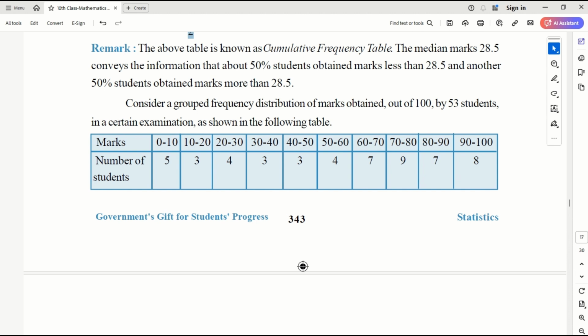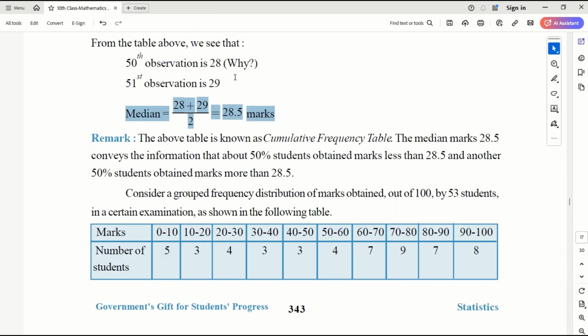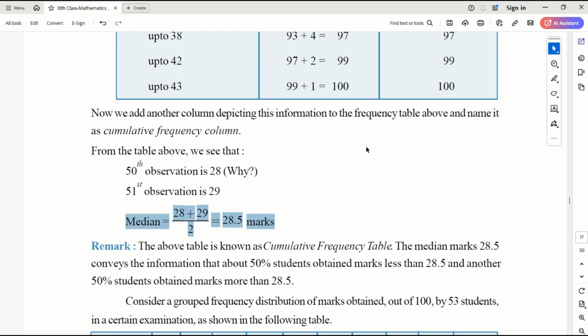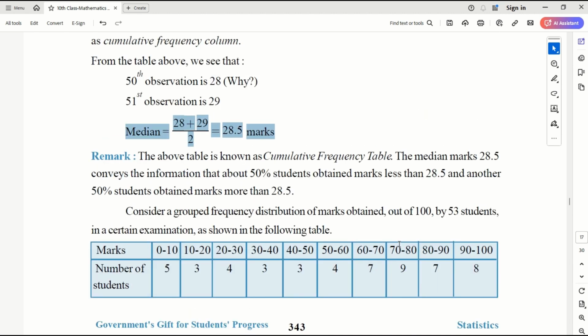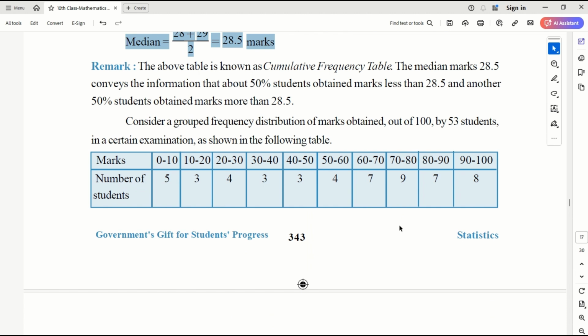We discussed the cumulative frequency table. Median, we got it. This says 50% of the students obtained marks less than 28.5. If I take 28.5 marks, there are 50 students below it and 50 students above it. Right, that's a median. Now let's do how to find it out for the grouped data.